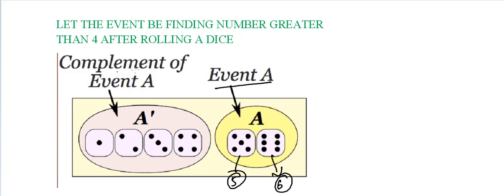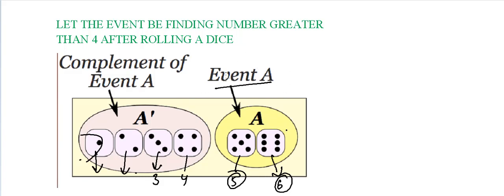Now we say the complement of A is getting 1, 2, 3 or 4. Why are these complements? Because these are the opposite of event A. We want a number greater than 4, and the only such outcomes are 5 and 6.